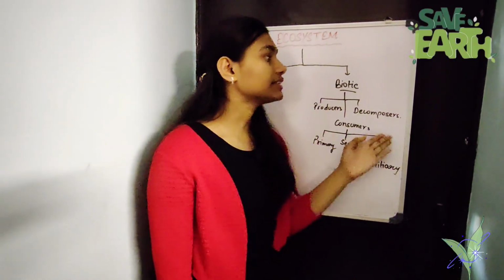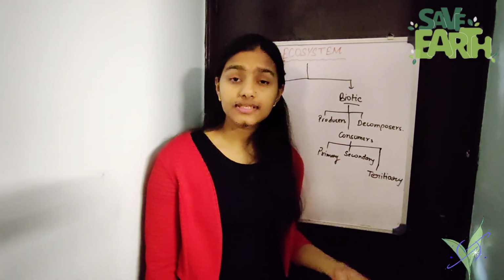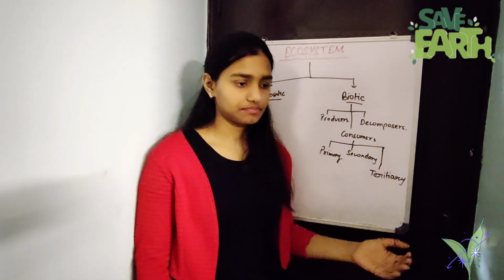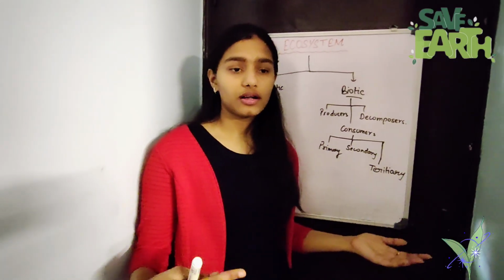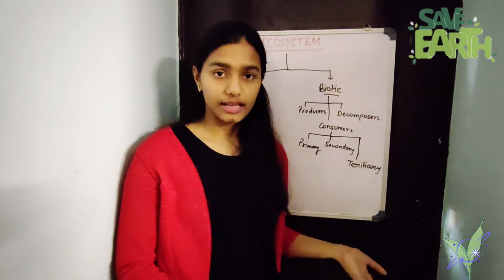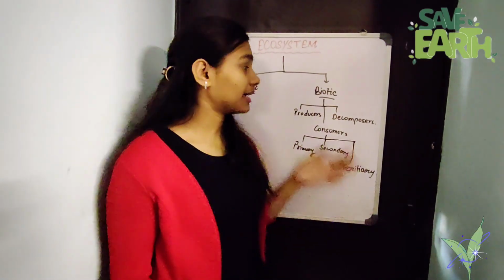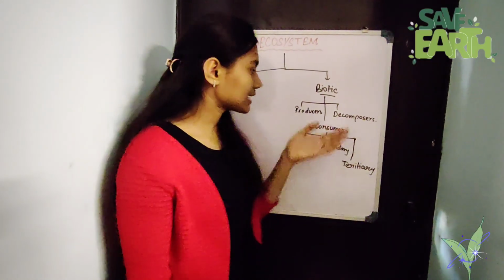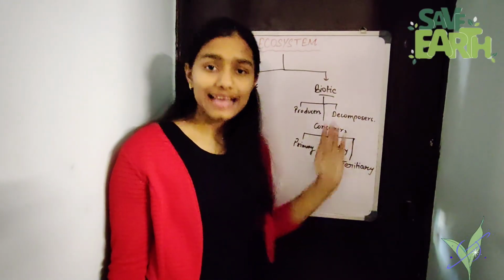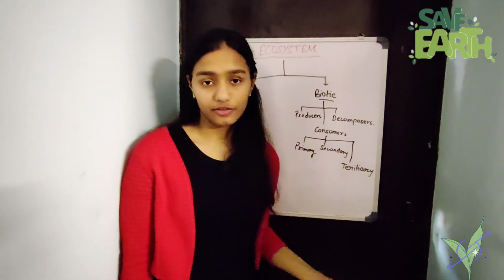Now let's move on to the third part of the biotic component, that is decomposers. As the name suggests, decomposers are the organisms that decompose the wastes into substances that can be easily mixed into the soil. And this nutrient that gets mixed in the soil is later taken up by the plants or the producers to convert it into their own food. So basically all these three form sort of a cycle: the producers, consumers and then decomposers.